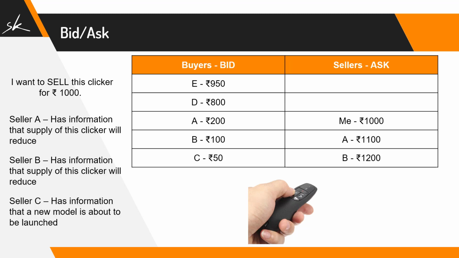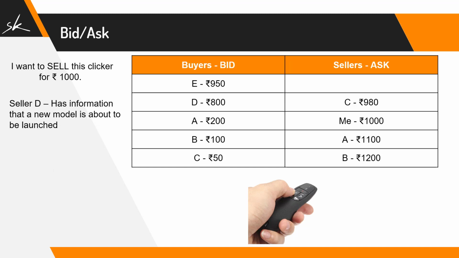Now let's take another case that we have a seller C, and he has this information that a new model is about to launch, and once the new model is launched, the price of this clicker will go down. And that's the reason he wants to get rid of the clicker which he has in his stock at a cheaper price compared to my price. Therefore, he starts offering his clicker for 980 rupees. Because he is willing to sell it cheaper than my price, he will be higher in the list. Let's assume another seller D has the same information that a new model will launch and the price of this clicker will go down. He also offers a better price, which is 960. Because D is the seller who is selling it the cheapest, he will be on the top of the list, and since E is the buyer who is willing to buy it the most expensive, he will be on top of the list.